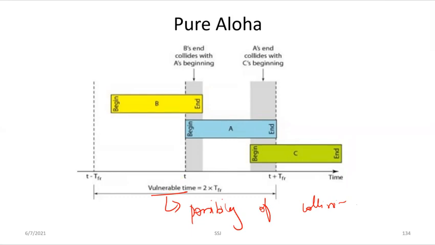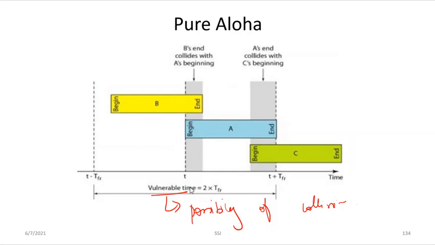So over here we have seen that B's end collides with A's beginning, and A's end collides with C's beginning, right? So whenever the data is being sent, if a collision occurs, then the entire data will be corrupted. So this is the vulnerable time, which is denoted by 2 into TFR.